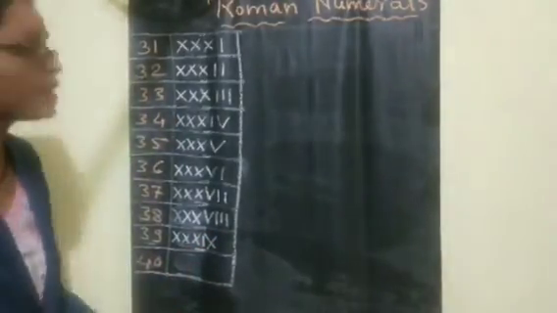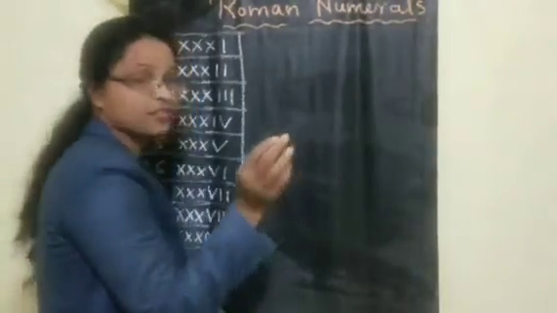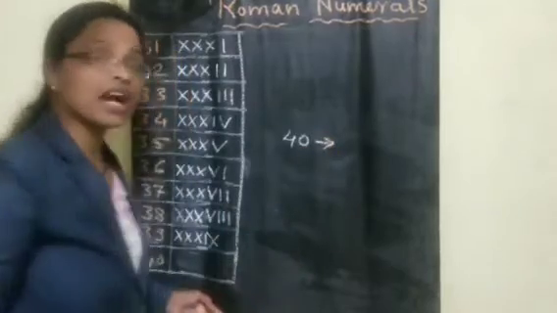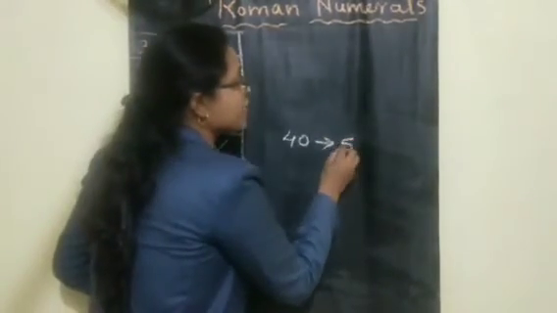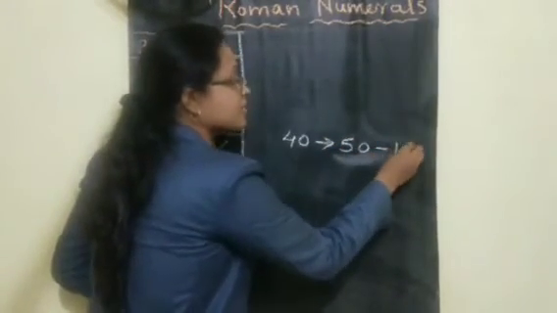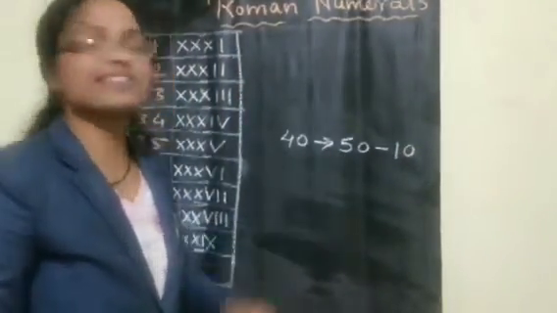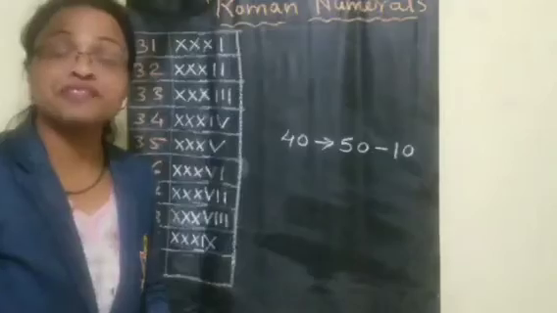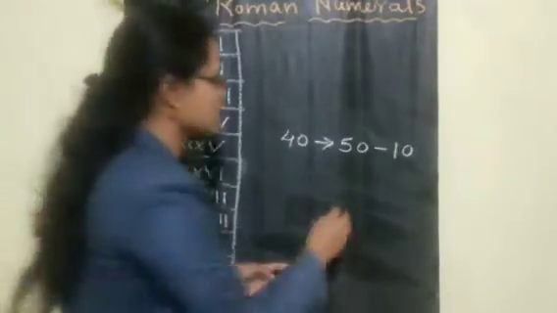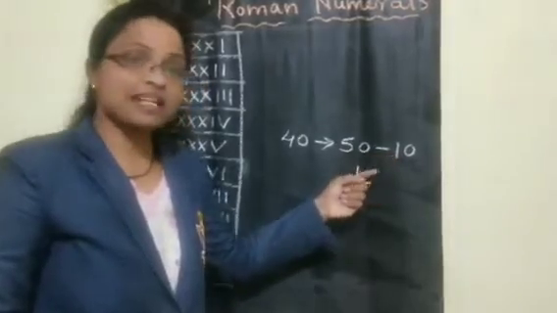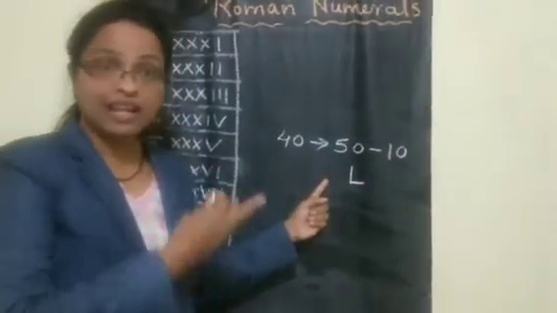So 40, how to write, children? See, just now we have seen. For writing 40, we have to write 50 minus 10. Now what is the 50 symbol, children? The 50 symbol is L. And now we have to do minus. Minus means which side do we have to write the symbol? Left hand side.